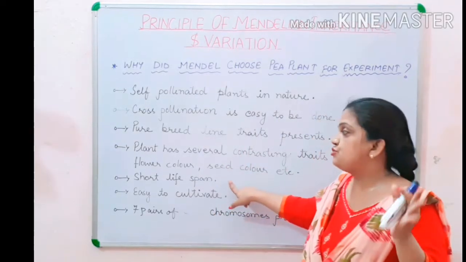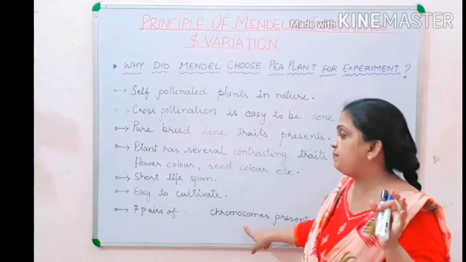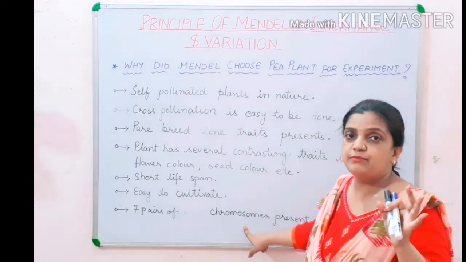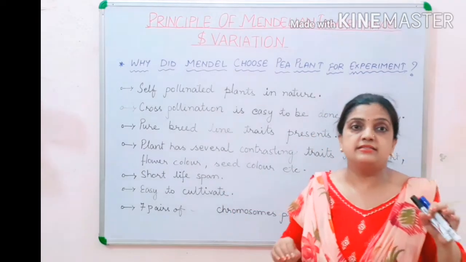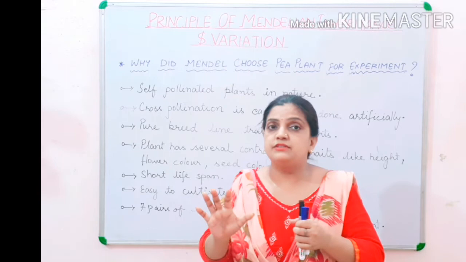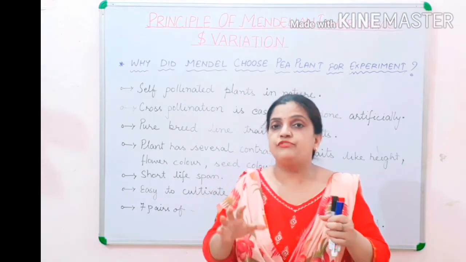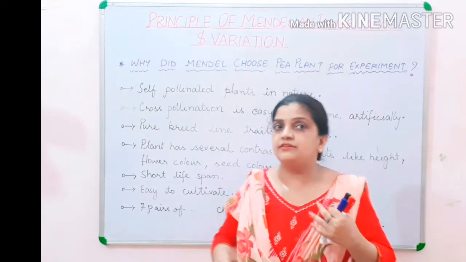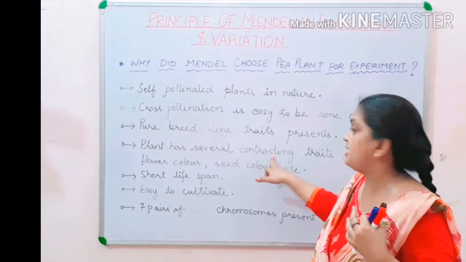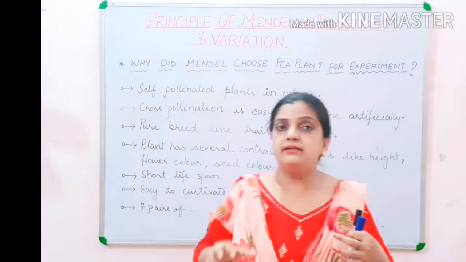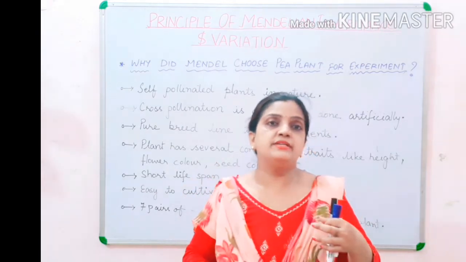Then the short lifespan was there, then it was easy to cultivate, and the pea plant had 7 pairs of chromosomes, that means 14 chromosomes. 7 characters were present. So this number 7 was very lucky for Mendel to frame Mendel's laws. Now children, again I will show the game of 7 numbers in the 7 contrasting characters, how Mendel got 7 contrasting characters only to perform his experiments.